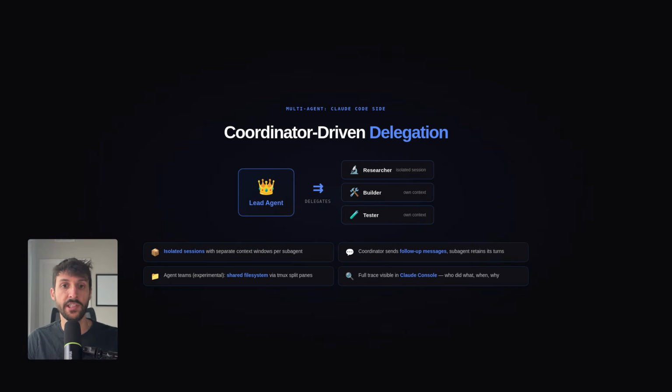Claude Code's multi-agent model is now coordinator driven, so it has subagents, which is a production feature. They let a lead agent decompose a task and delegate to specialized agents running in isolated sessions with their own context windows. Agent teams is the experimental feature. It extends this to parallel coordination of up to 20 teammates working simultaneously with a shared file system so multiple agents can work on the same code base. The coordinator can send follow-up messages to any subagent mid-workflow, and that subagent retains everything from its previous turns.